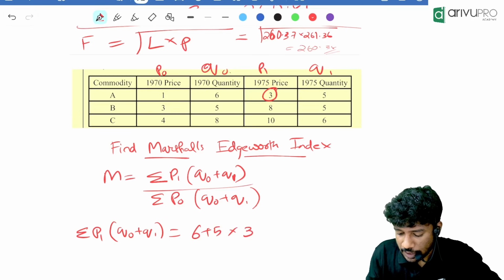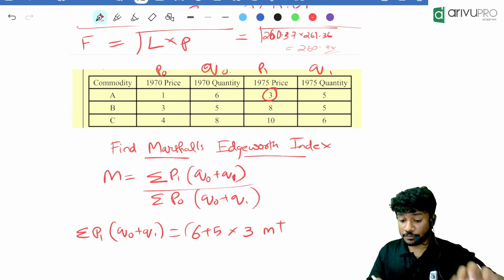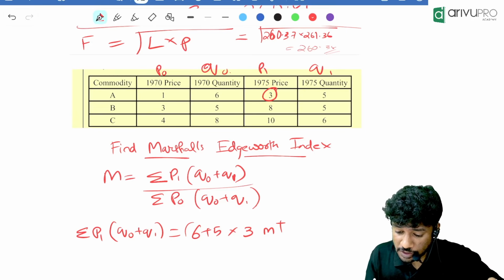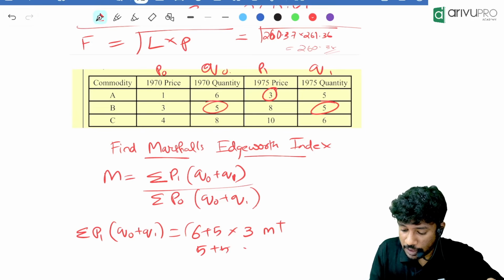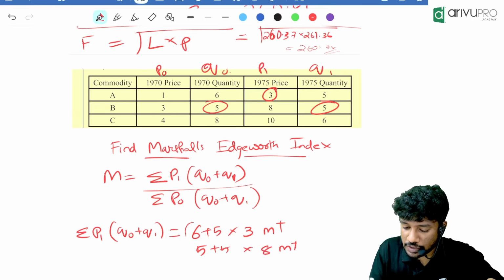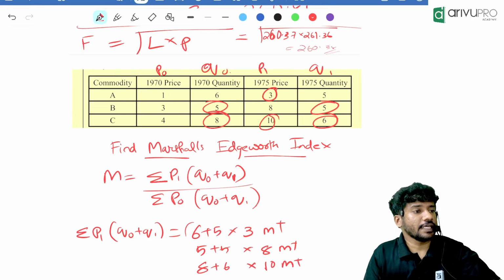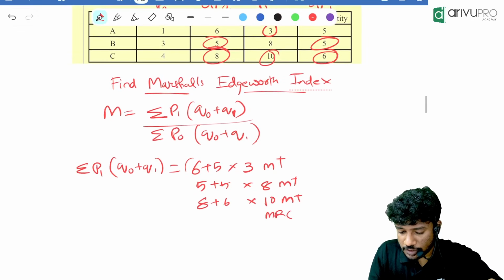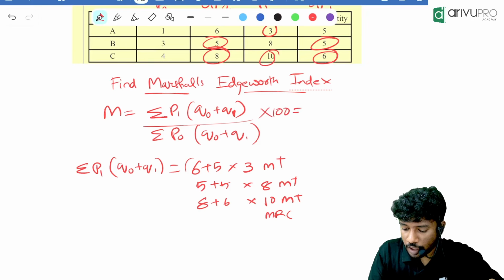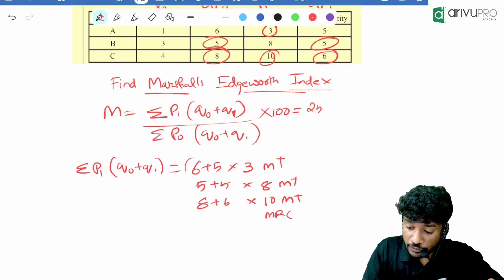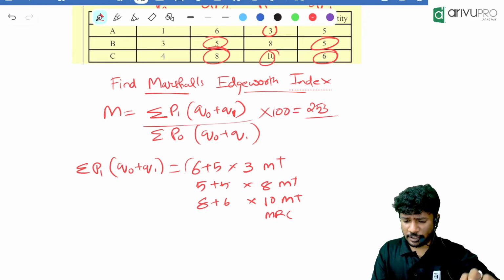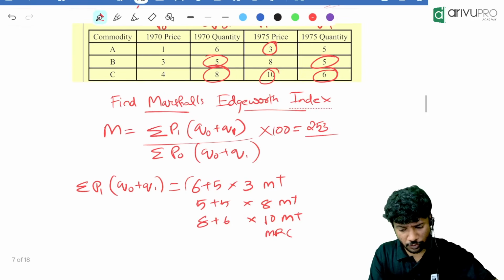M plus. Then in the calculator, whatever I am writing is part of the calculator. Next one is 5 plus 5, multiplied with 8, M plus. Then 8 plus 6, multiplied with 10. Then click M plus. Then MRC. How much is the numerator? 253. Divided by P0 into Q0 plus Q1.